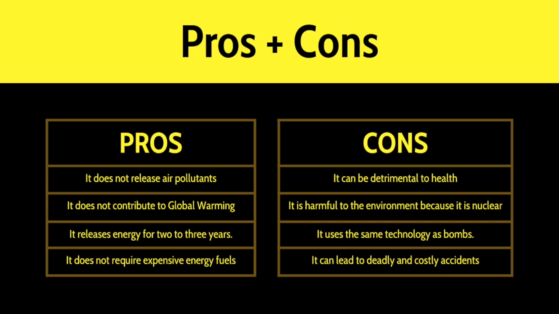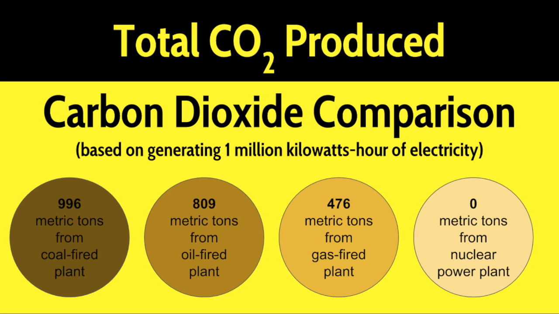Some of the cons to nuclear fission are it can be detrimental to health, it is harmful to the environment because it is nuclear, it is the same technology used in bombs, and it can lead to deadly and costly accidents. The total carbon dioxide produced is 0. Comparing that to coal-fired plants, oil-fired plants, or gas-fired plants, it's the best for the environment.